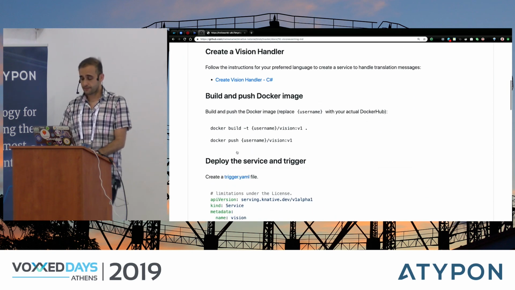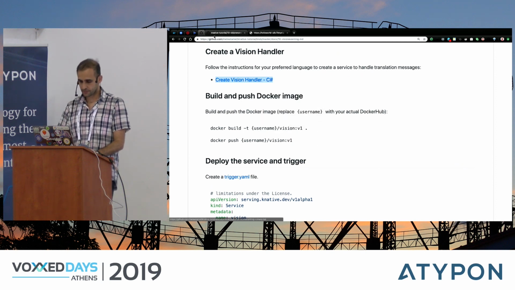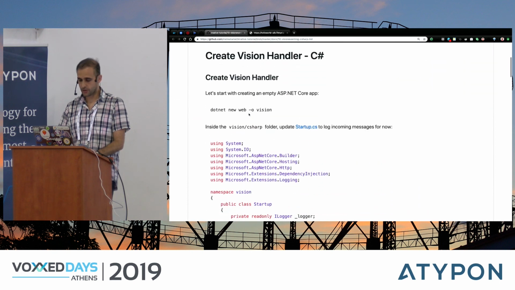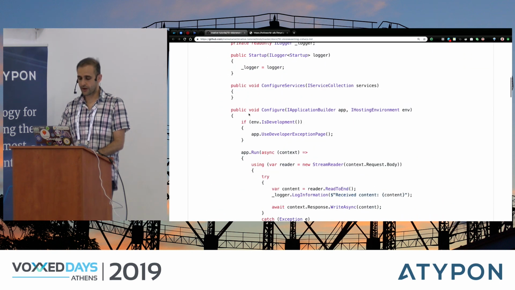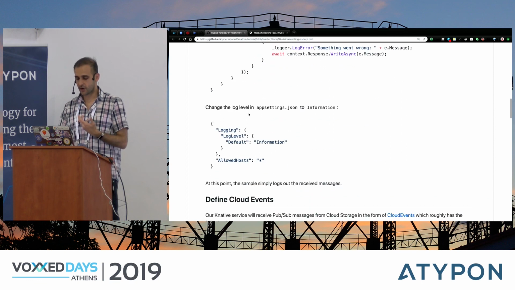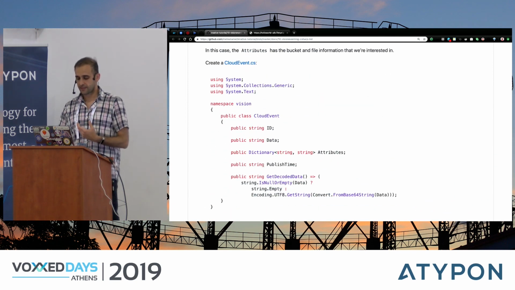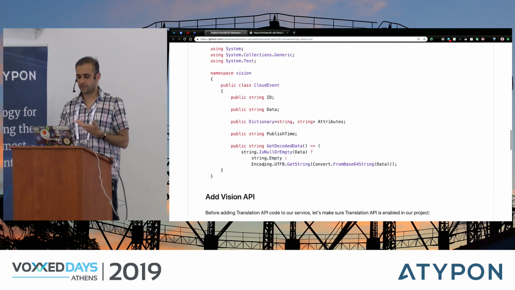So first, we create our Vision code. And in this code, what we are doing is that we're going to be receiving Pub/Sub messages that will get converted into cloud events. So we need to read cloud events in our code. So what I'm doing here is that I am defining the cloud events, and I am basically parsing the cloud events in my code.